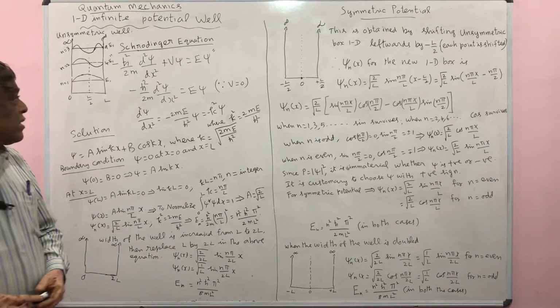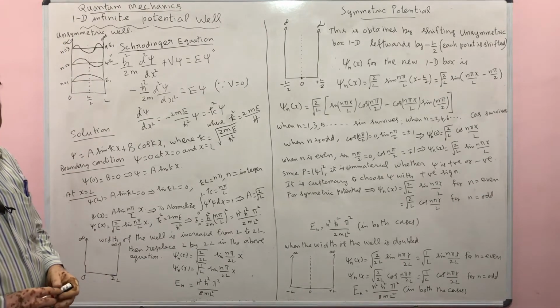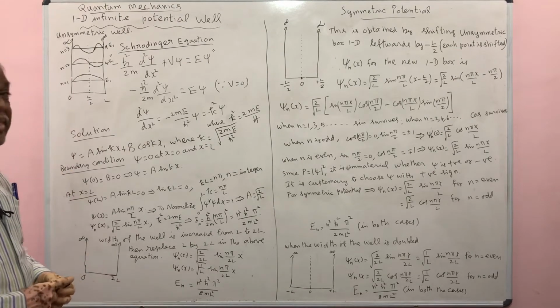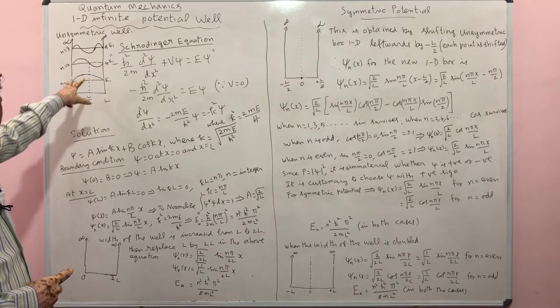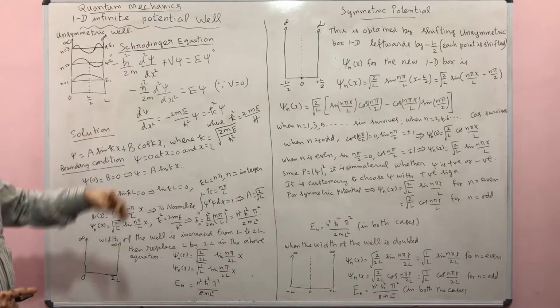Now we are going to discuss the one-dimensional infinite potential well problem. We are going to find the energy eigenvalue and the energy eigenfunction corresponding to this problem. First, we choose the unsymmetric one.